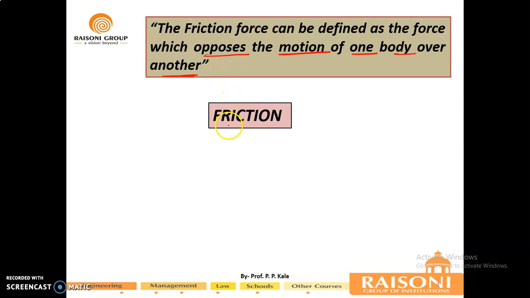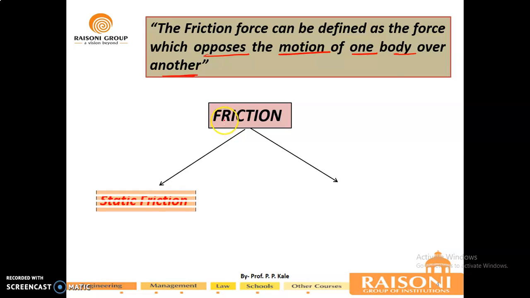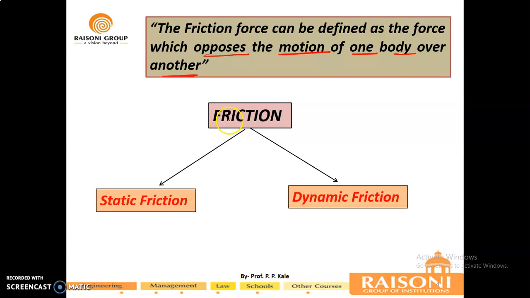Now there are two parts of friction. First one is static friction, second one is dynamic friction. Static friction deals with the frictional forces acting on the body when the bodies are at rest, and dynamic friction is the topic where we will study the frictional force when the bodies are in uniform motion.